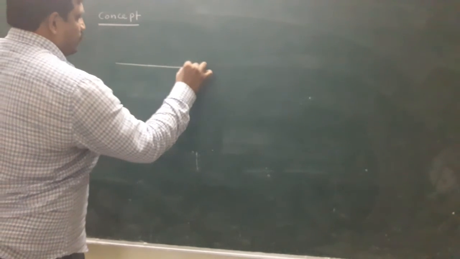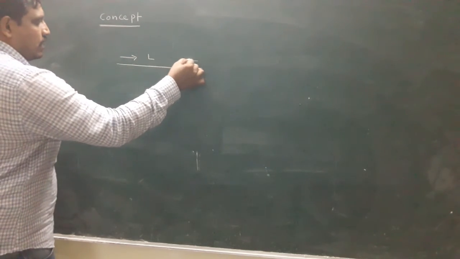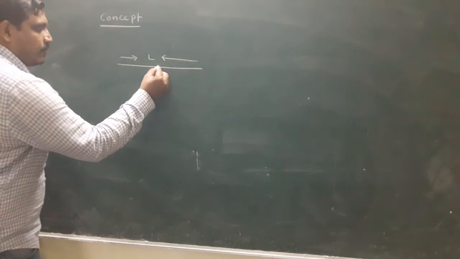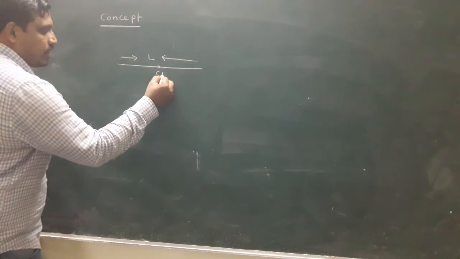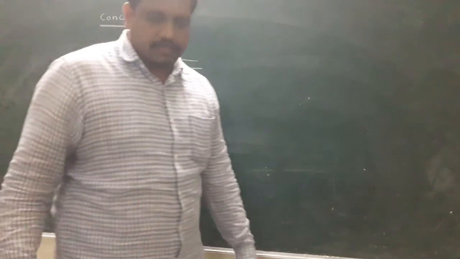Look here, all of you. For example, this is a uniform wire. Uniform wire length is given as L. Uniform wire means center of mass is present at the center.